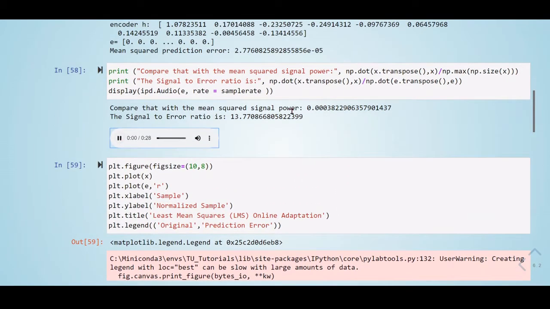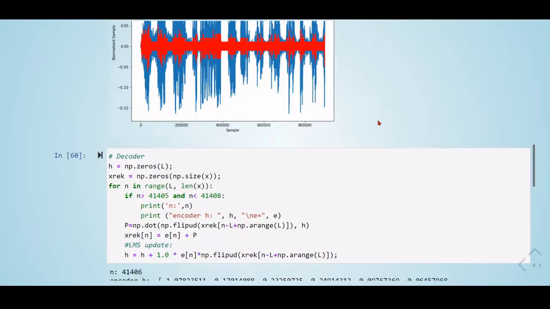So this is how we shall go on to the end. We shall fight in France. We shall fight on the seas and oceans. This is how the prediction error sounds like with the introduction of quantization.